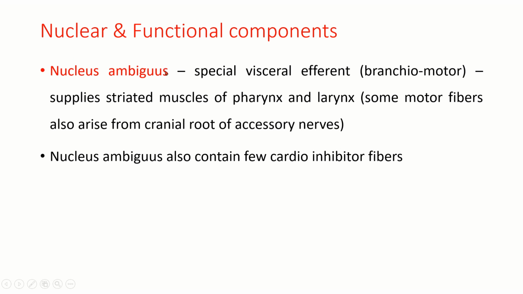Nuclear components. First one is the nucleus ambiguus. Special visceral efferent, otherwise called branchiomotor, supplies the striated muscles of pharynx and larynx. A few motor fibers also come from the cranial root of the accessory nerve. The nucleus ambiguus also contains a few cardioinhibitory fibers.